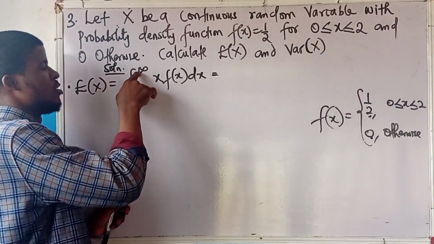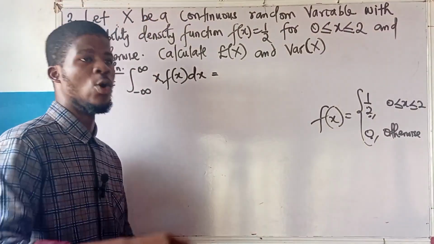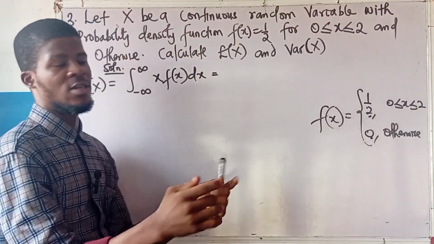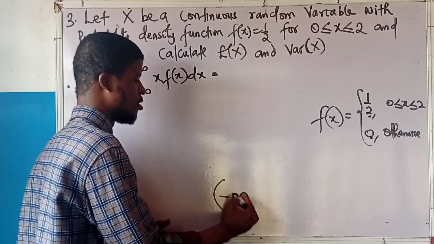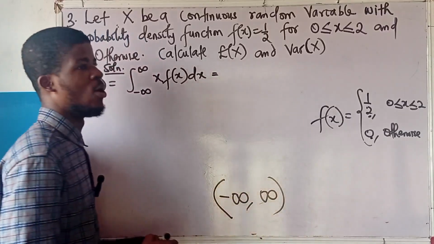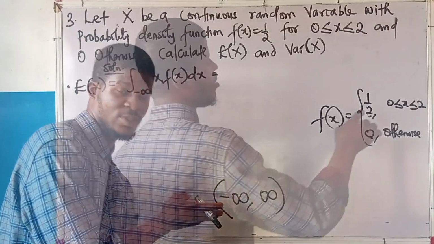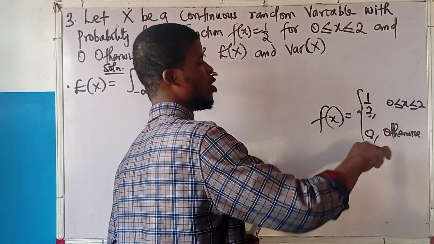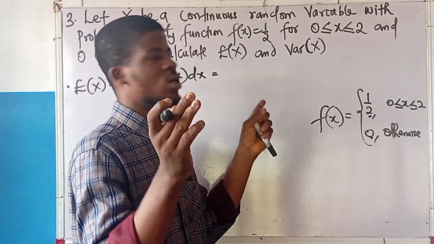Minus infinity to infinity means the full real number line. In real numbers, the whole set of numbers is written in one interval like this, minus infinity to plus infinity. All numbers lie in this interval. The function is equal to 1 over 2 between 0 and 2 inclusive, and outside 0 and 2, it is 0.